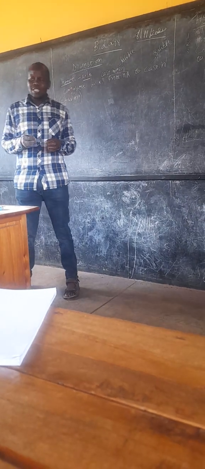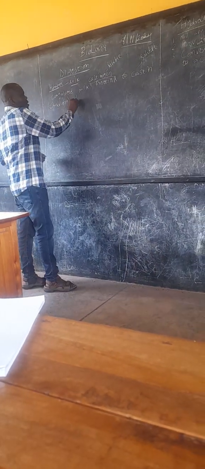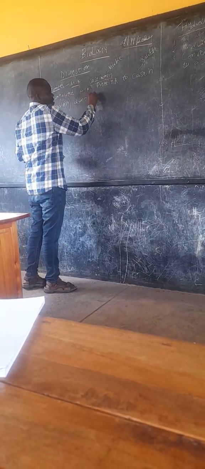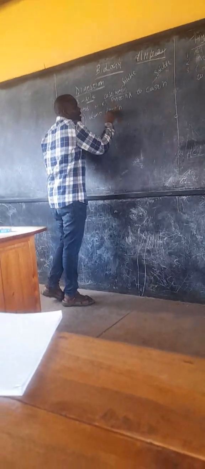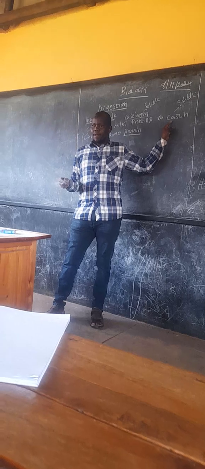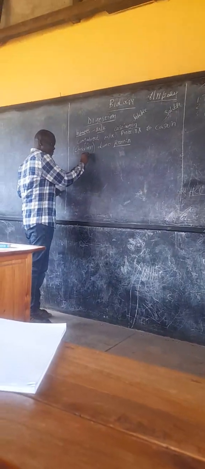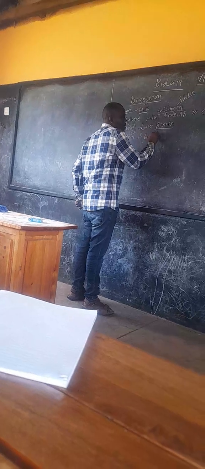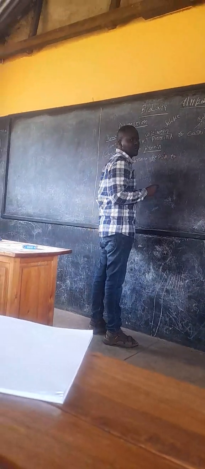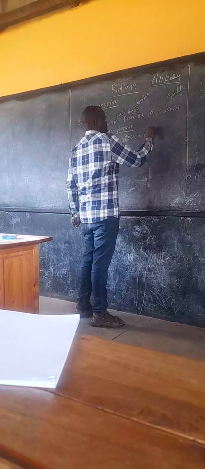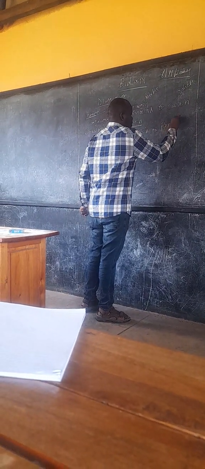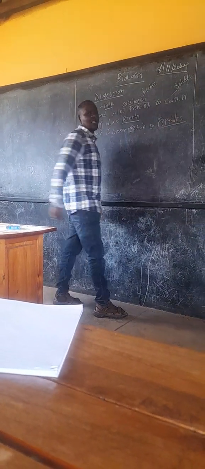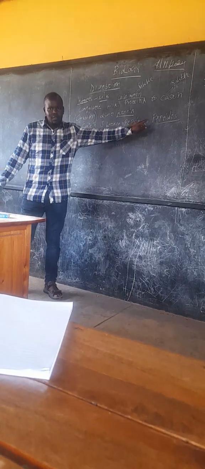And this will be done by which enzyme? Renin. We say it is the renin that plays this role. Now we no longer have caseinogen, we have casein. The casein is broken down by pepsin to peptides.